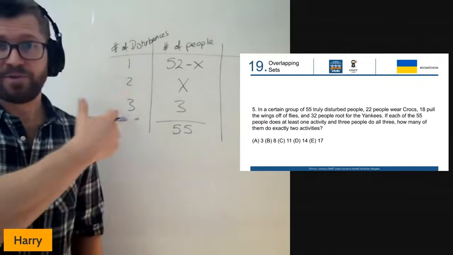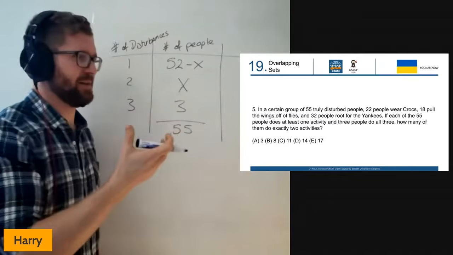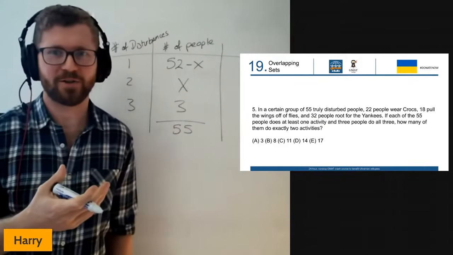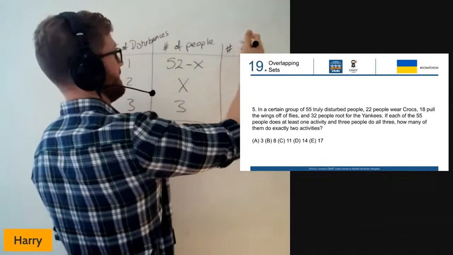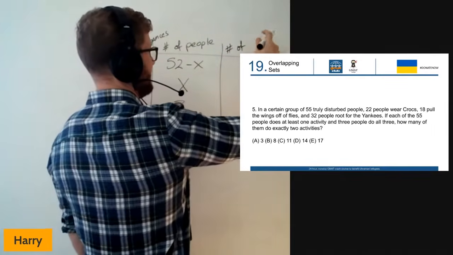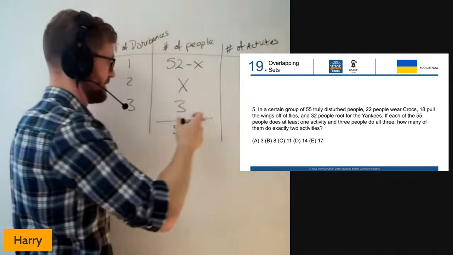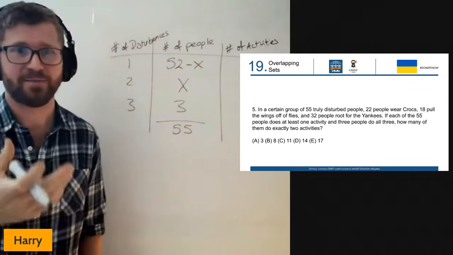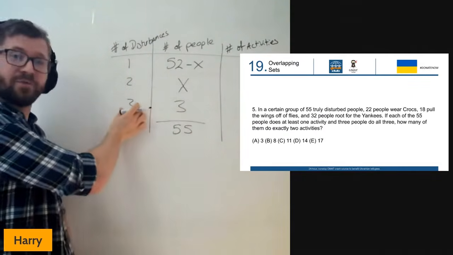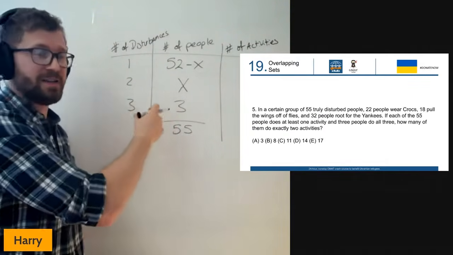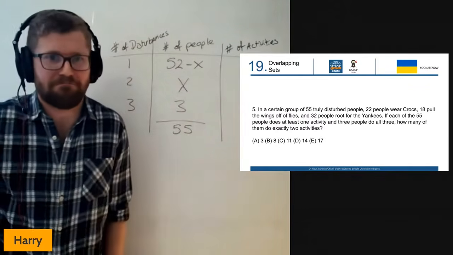Now this third column, there's never really a good name for this. And again, the name doesn't matter. You're not going to be naming the columns in the exam. But for the sake of this, let's just call it the number of activities. And you'll see what I mean by that in a second. We'll use this third row just to demonstrate this. There are 3 people, and those 3 people have 3 disturbances each. So in total, there are 9 disturbances.